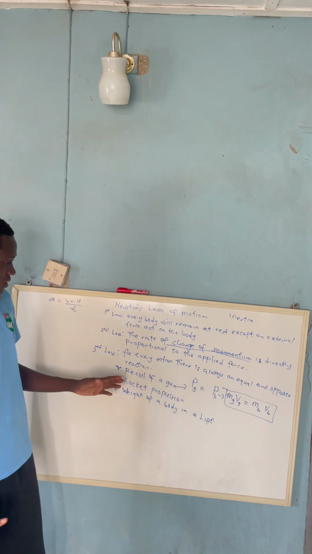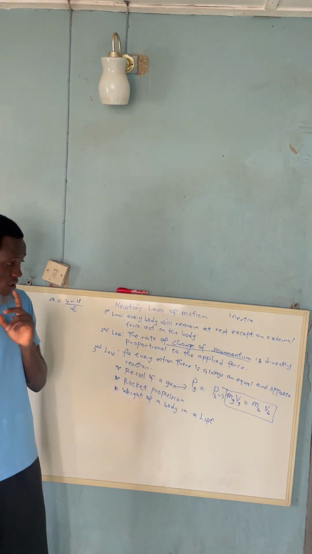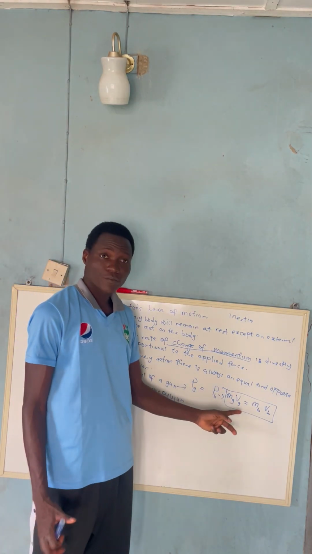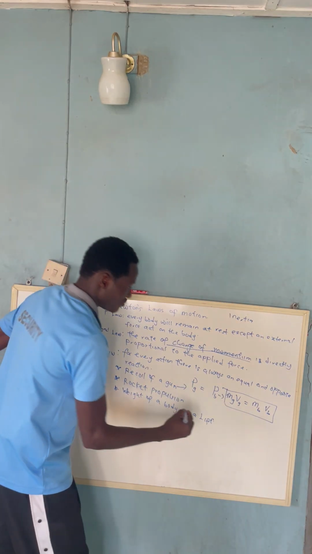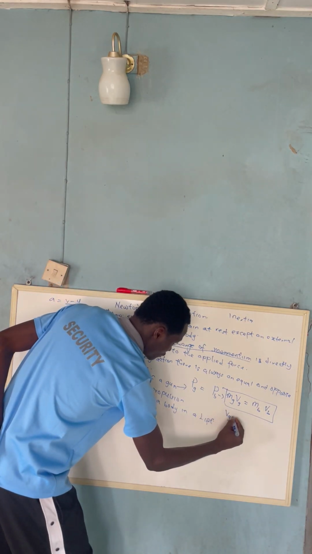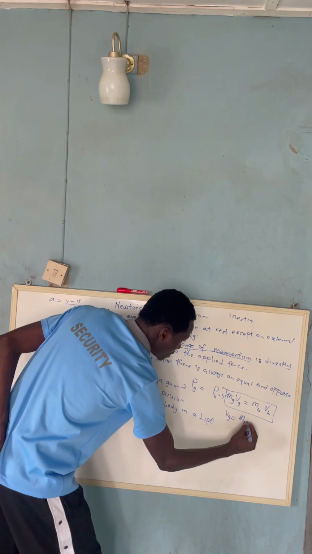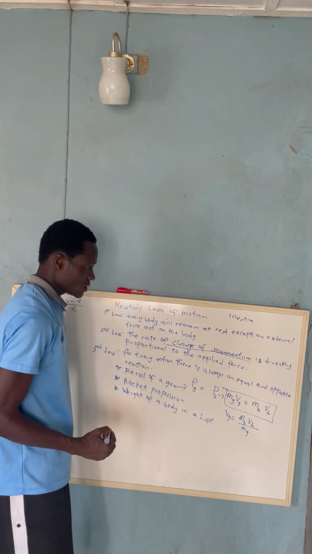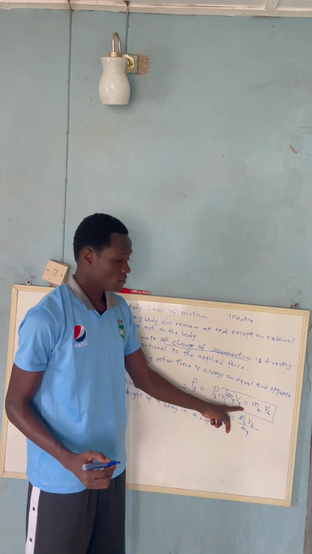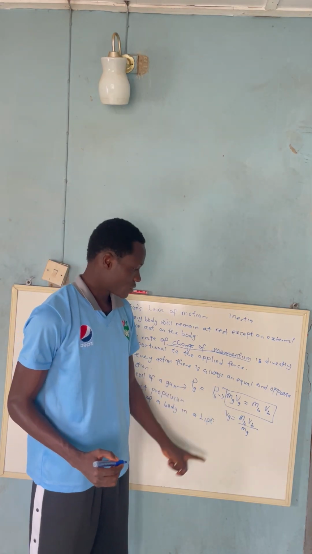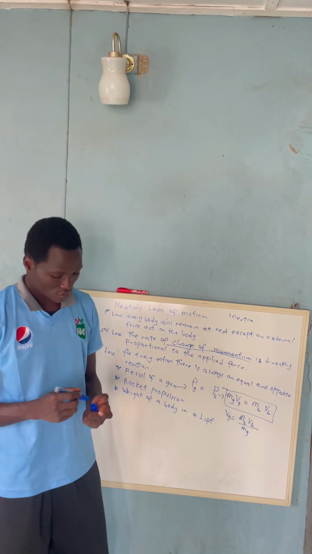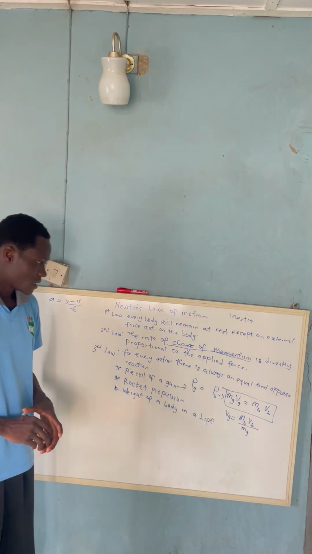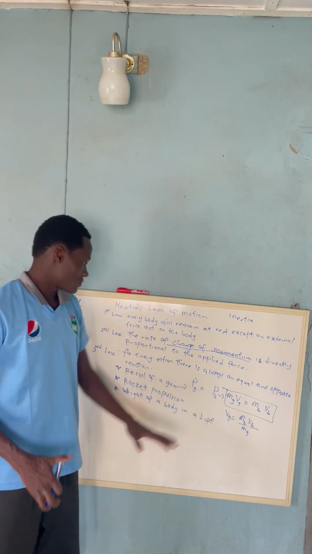If you are asked to calculate the recoil velocity of a gun, Vg, if I want to look for Vg, it is going to be equal to mb times Vb over mg. I'm making Vg the subject of the formula by dividing by mg. So this is the recoil velocity of a gun.